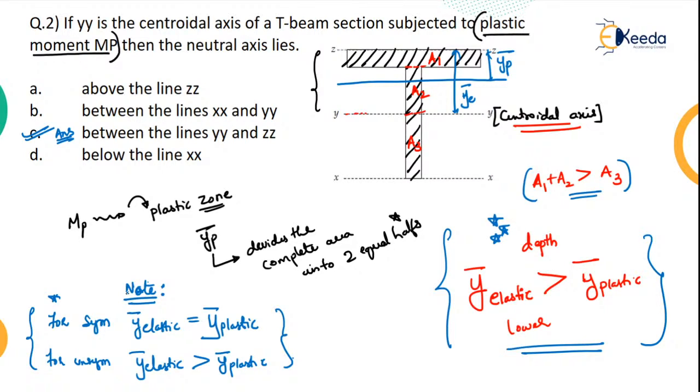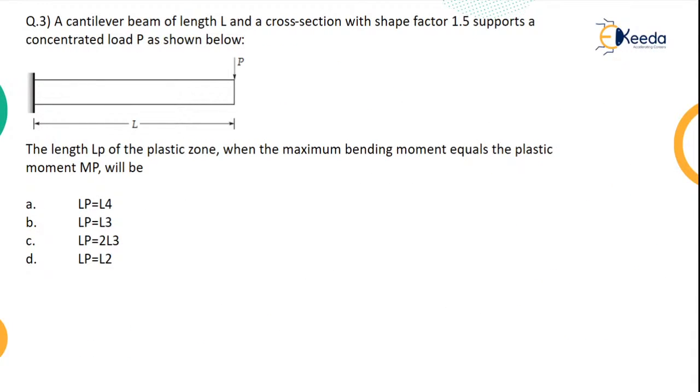Okay, chalo. Let's get going to the next question. I hope the concepts are getting clear to you. So a cantilever beam of length L and a cross section with shape factor 1.5. So the shape factor here is given as 1.5. The length is L. It supports a concentrated load P as shown in the figure. So this is a fixed beam, right? It has a concentrated load like this. The length LP of the plastic zone, when the maximum bending moment equals the plastic bending moment, will be.